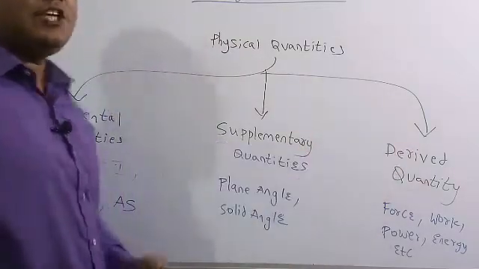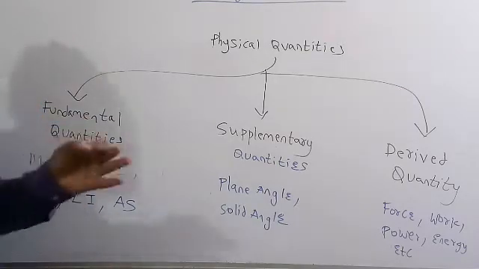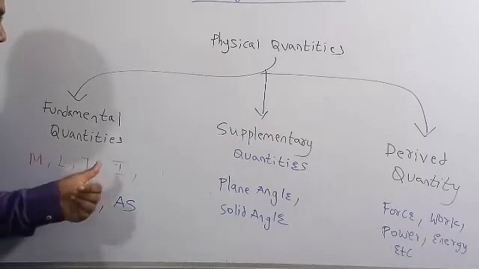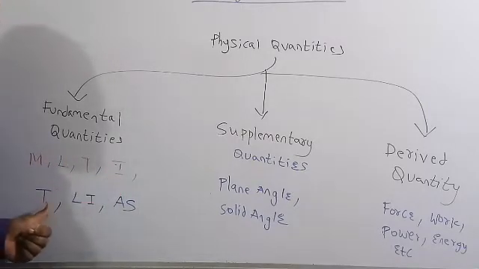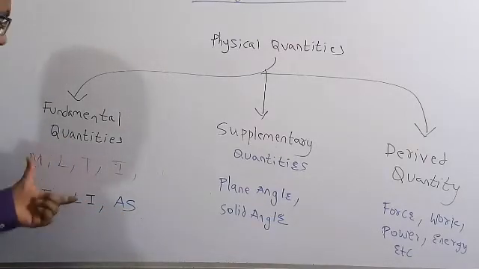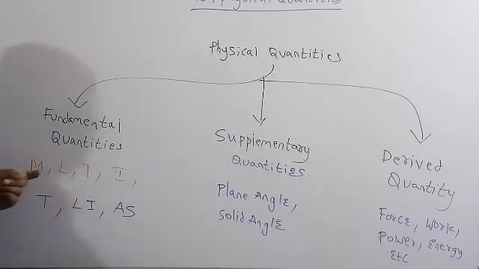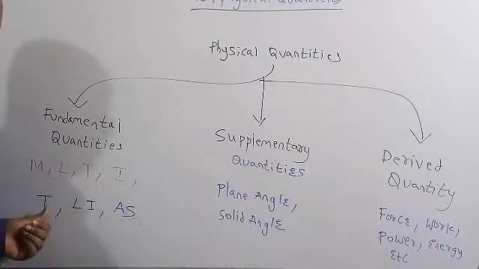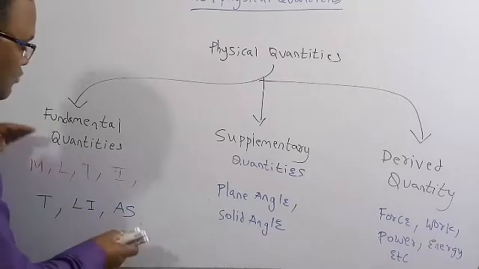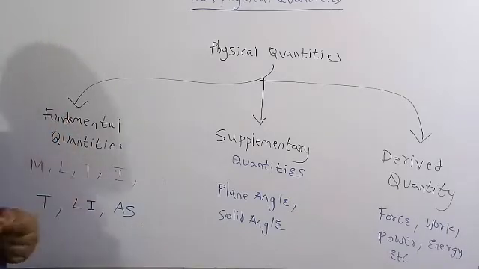The fundamental quantities are the basic quantities, which are nothing but mass, length, time, current, temperature, luminous intensity, and the amount of substance. These are the 7 fundamental quantities. These are the very basic quantities, and basic quantities are also called the fundamental quantities.